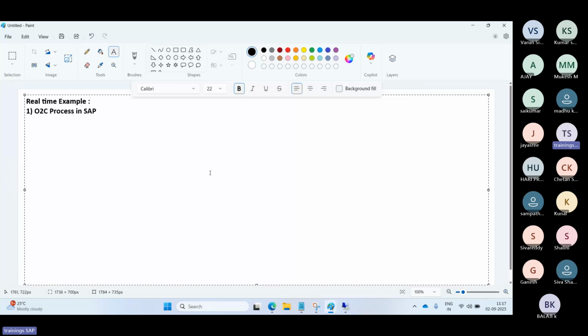Imagine an electronics company. They sell laptops, so they use the S4HANA system here. They are selling the laptops using the S4HANA system. The first step is that the customer, the people, will place an order here.